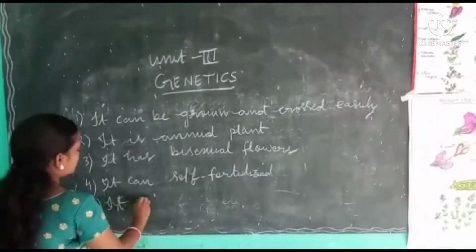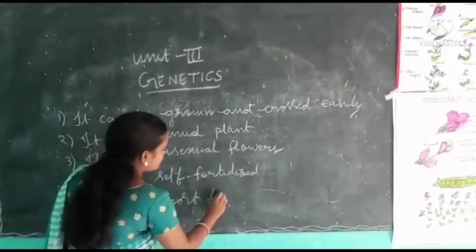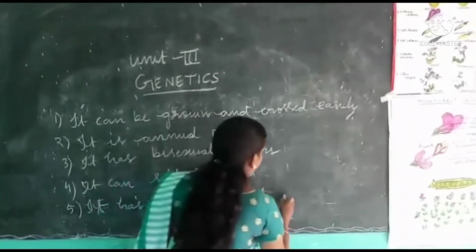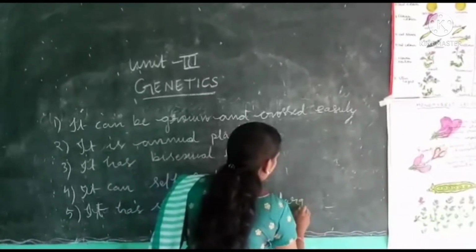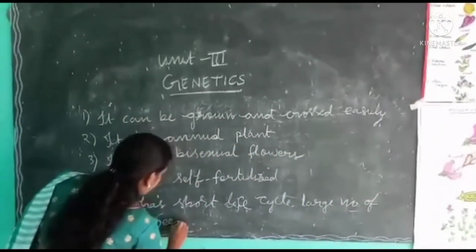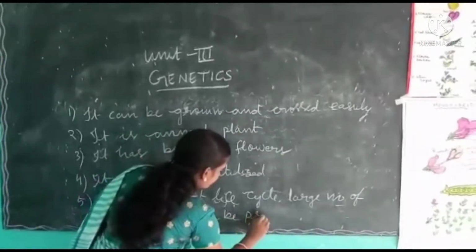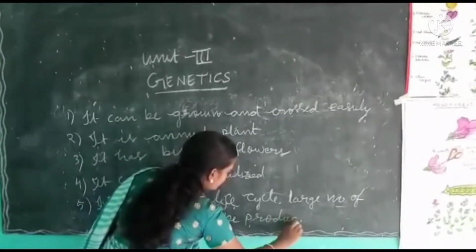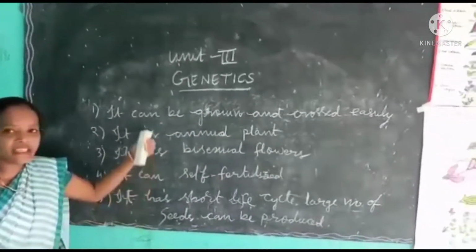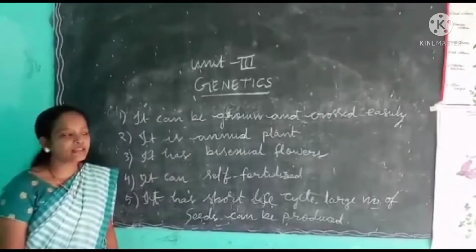It has a short life cycle and produces a large number of seeds. These are the advantages. Because of these advantages, Mendel had chosen the pea plant for his experiment. Okay, students?